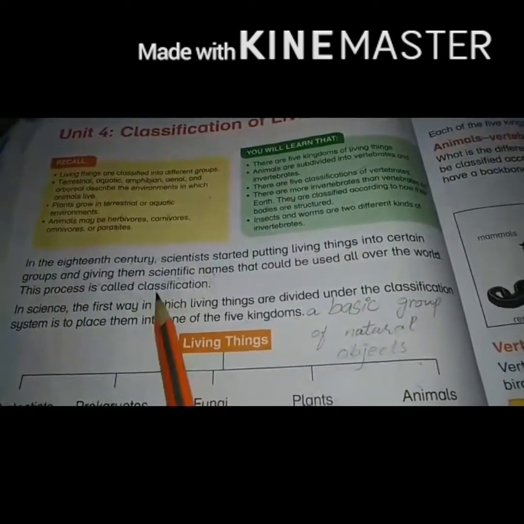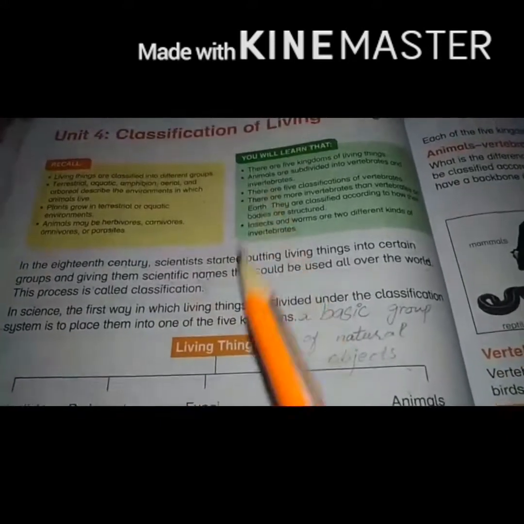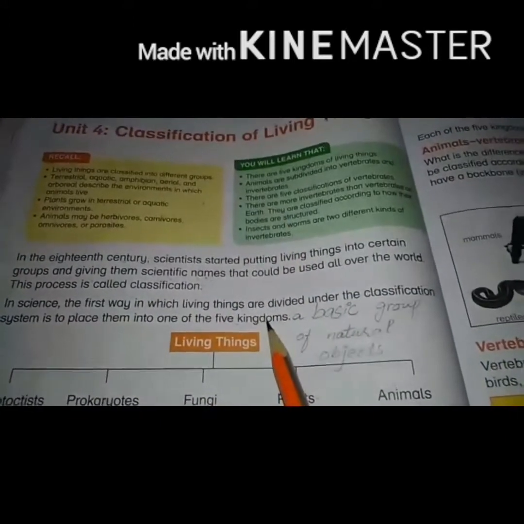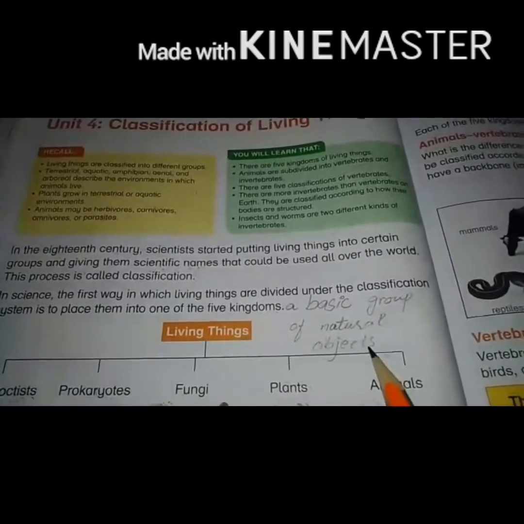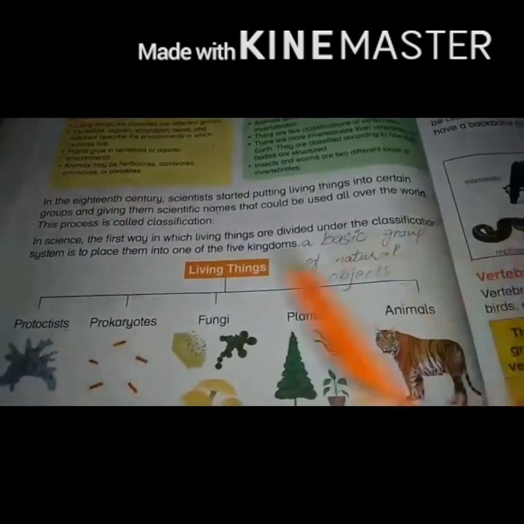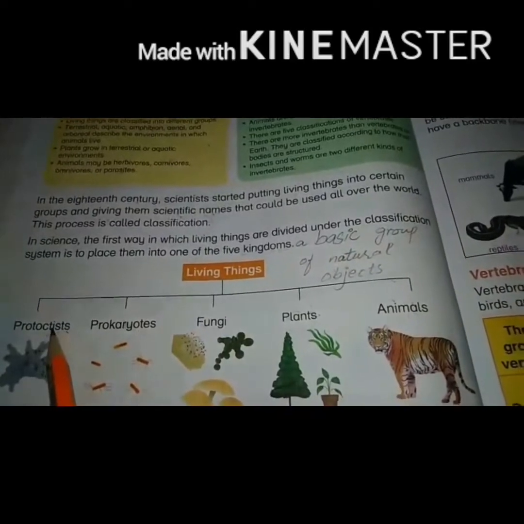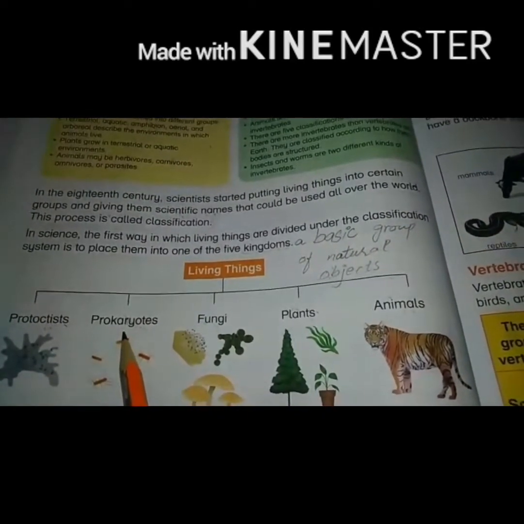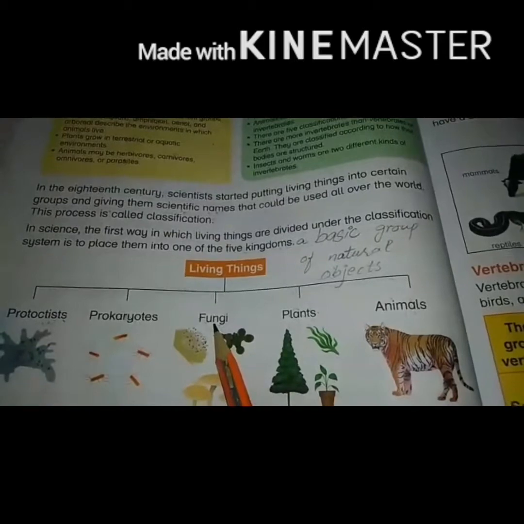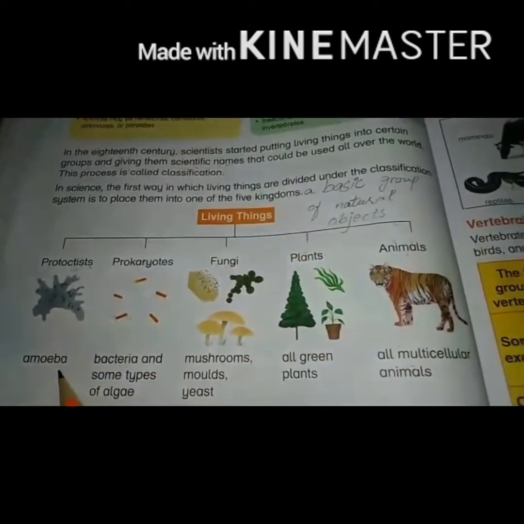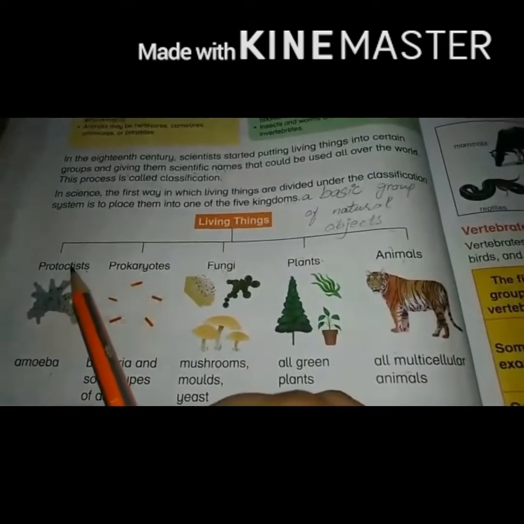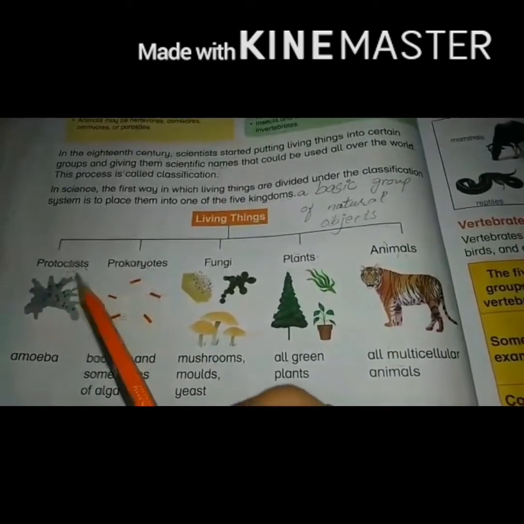According to the classification, living organisms are divided into 5 kingdoms. Kingdom is basically a basic group of natural objects. The first kingdom is protists, second prokaryotes, third fungi, then plants and animals. Amoeba are present in the kingdom protist.